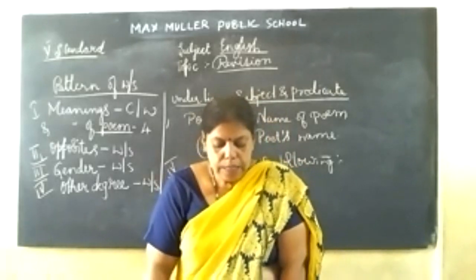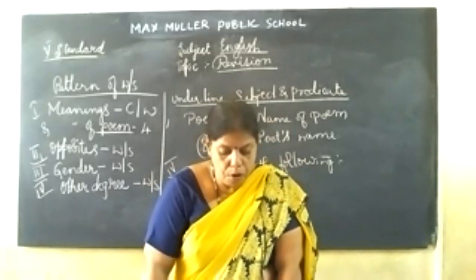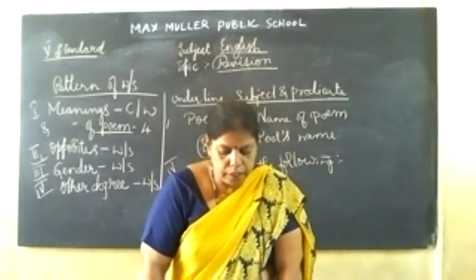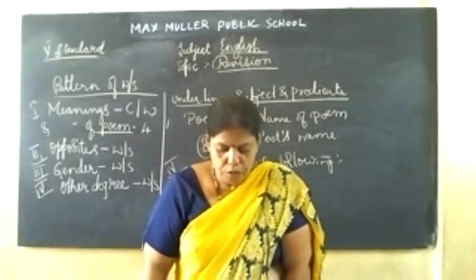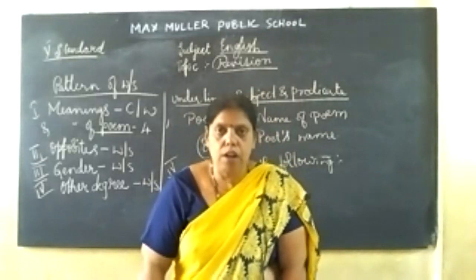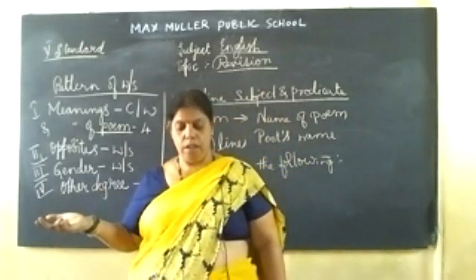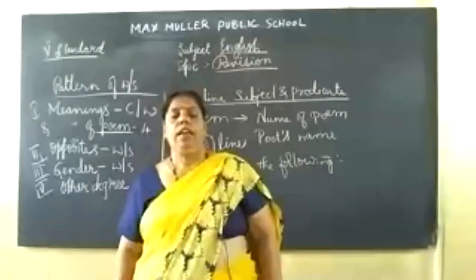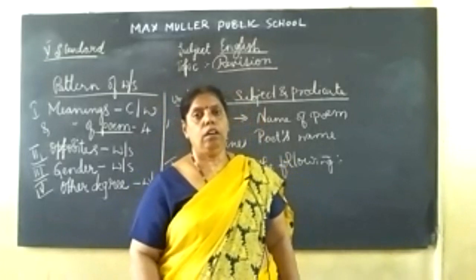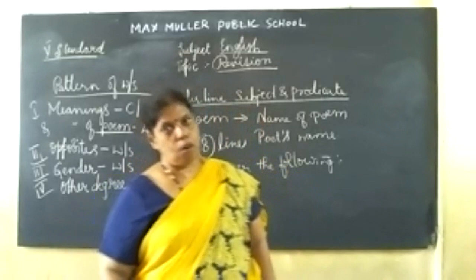Why does the speaker refer to a book as a magic box? The box takes the reader into the wonderful world of exciting events. So it is called a magic box. So when you are reading the book, it takes us to another event. So we get the good feeling, and also it is called a magic box.